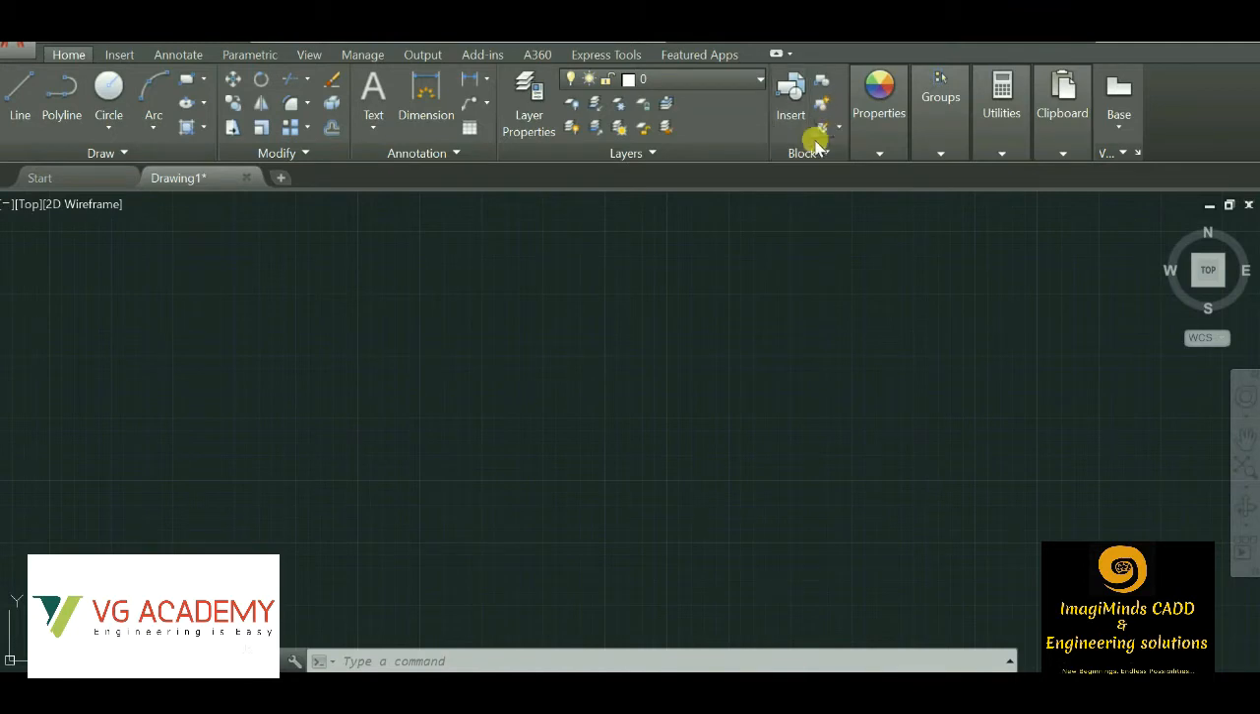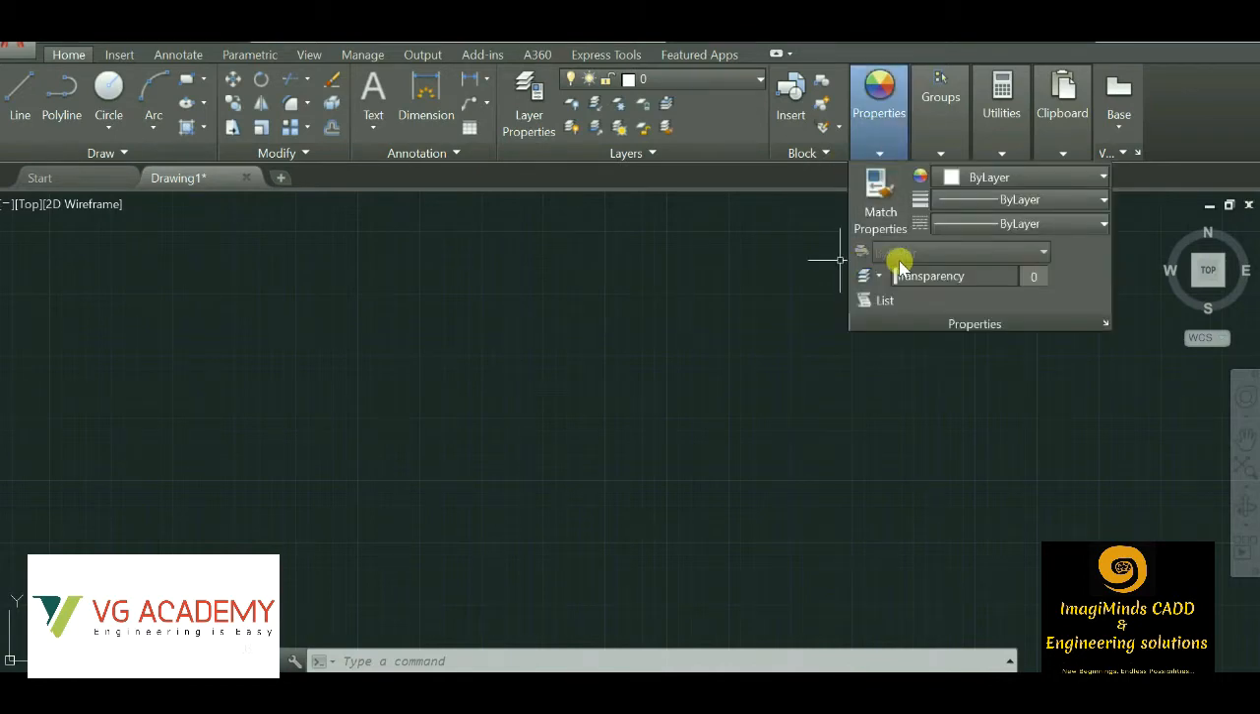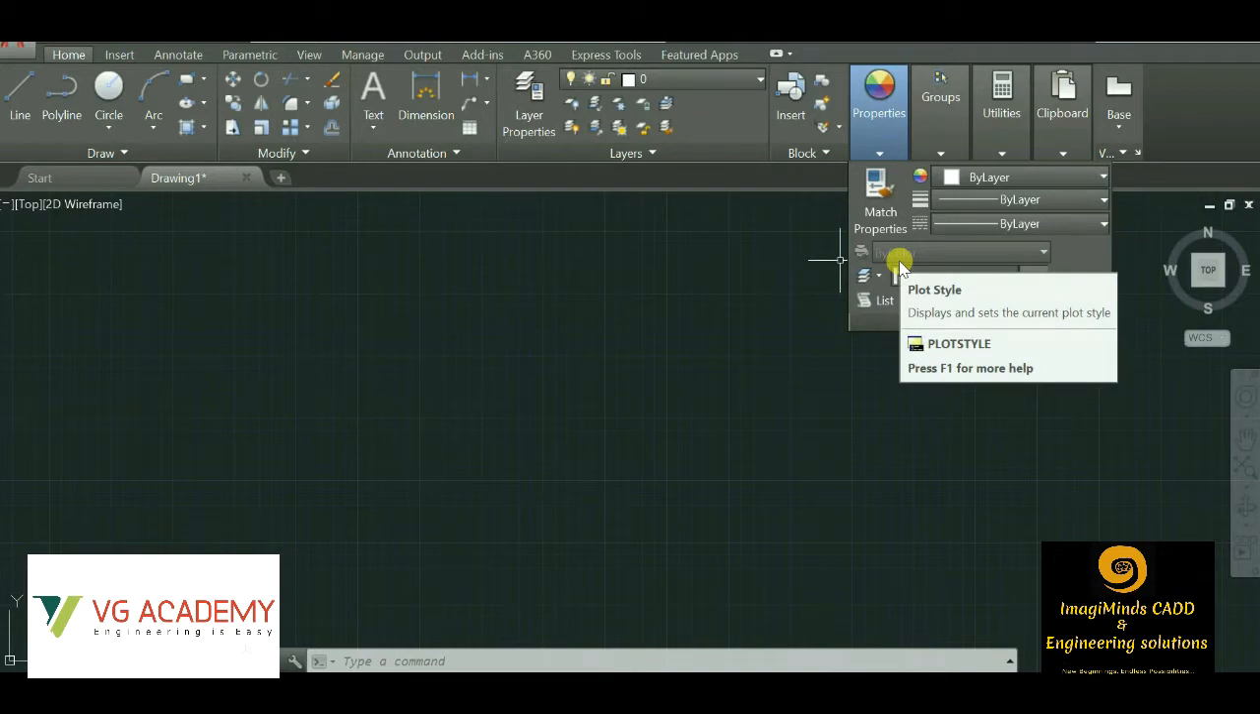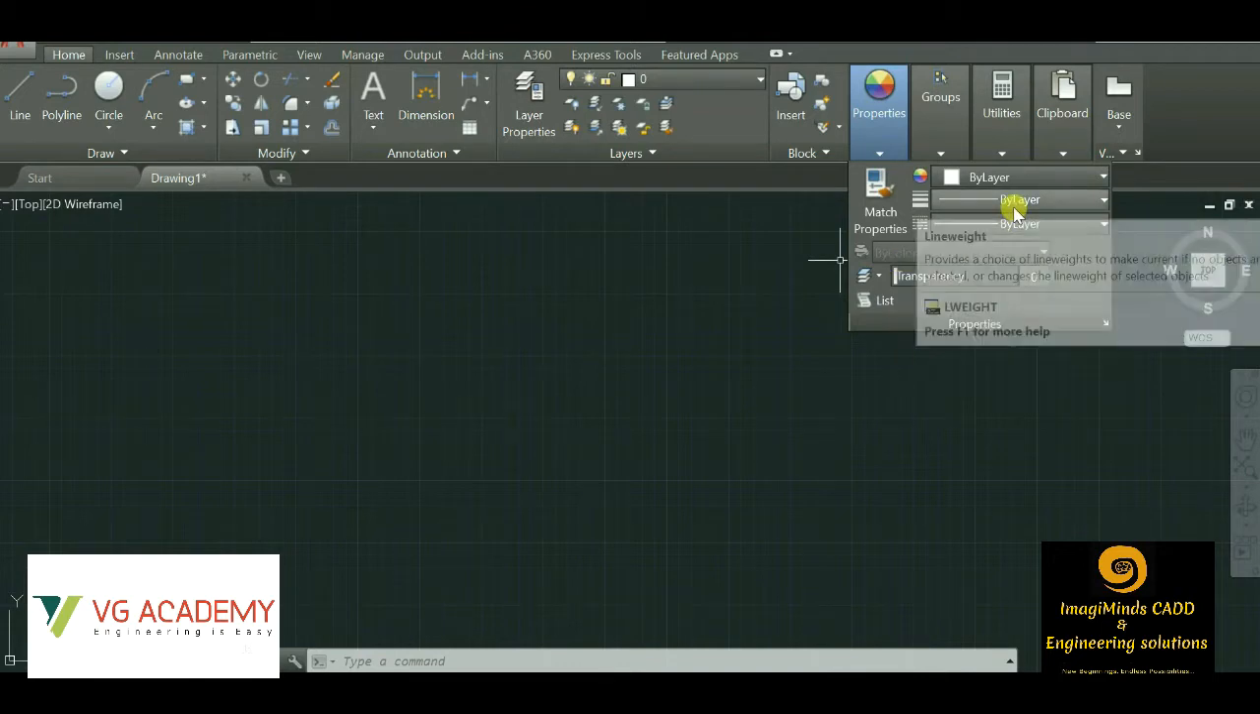Then we have the insert option, with which we can insert different types of blocks. I'll tell you about the uses of blocks. Then we have the properties option, where we can give different colors to different objects. We can create different line types or line thicknesses, which is similar to the layers option. We'll discuss that in future as the video goes on.